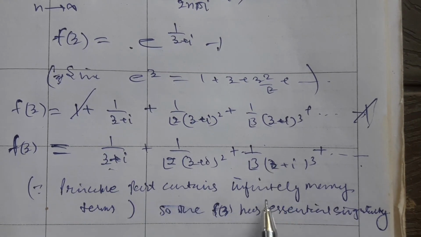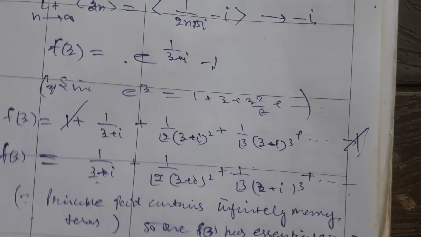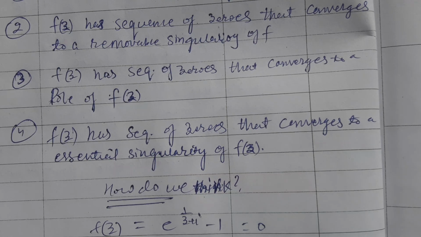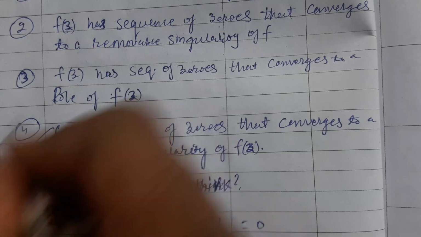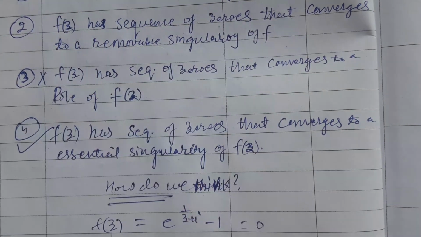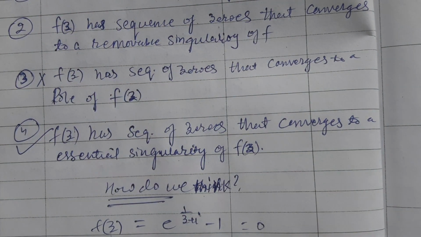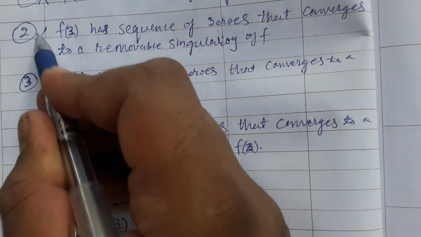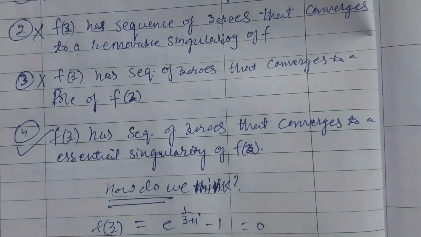So clearly option fourth is a true option, which says that the function has a sequence of zeros that converges to an essential singularity, but not a pole. Why? Because my expansion has no finite term. Option second is also false. Why? Because the principal part